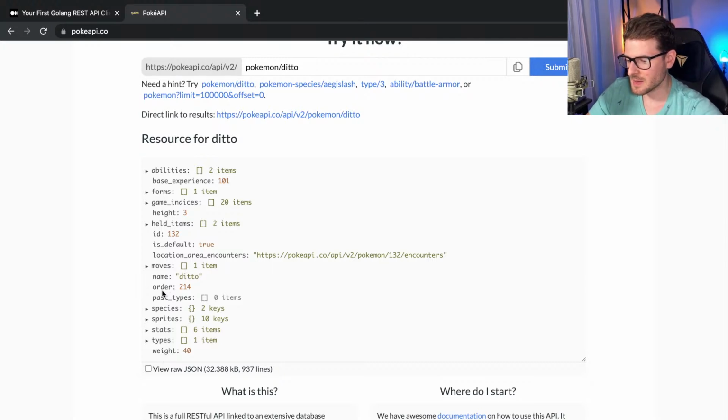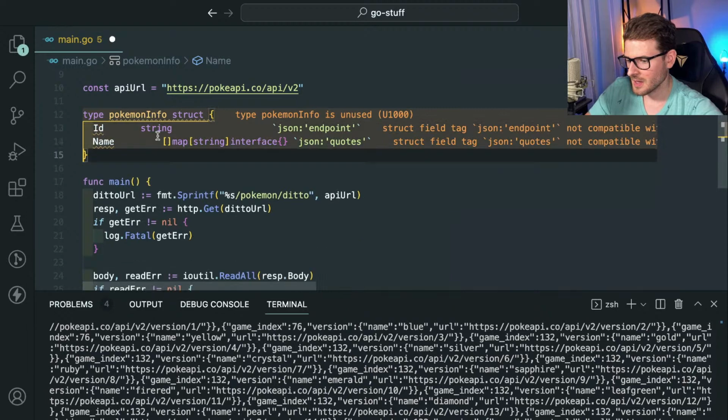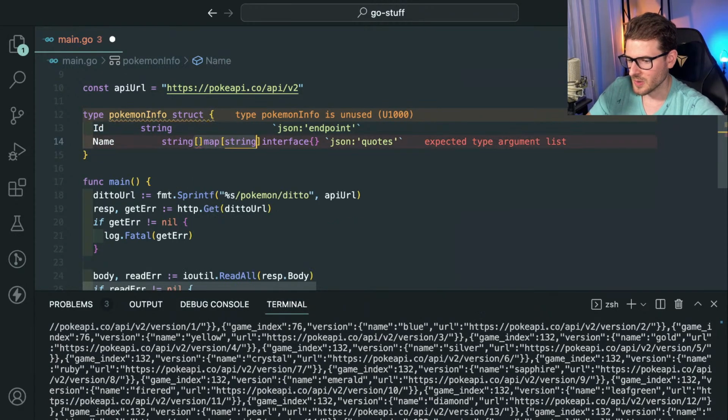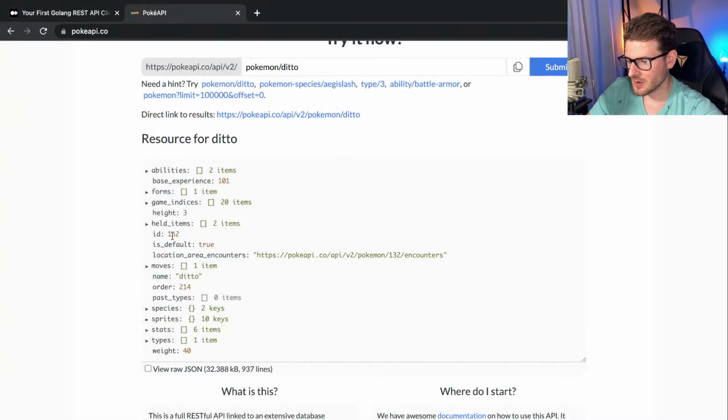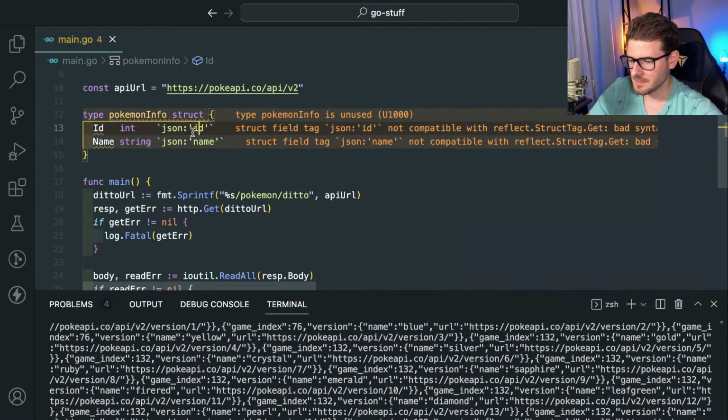ID, name, and maybe the... You know what? ID and name. I think I need the capital I so that they're public. And they'll both be strings. Although I think ID might need to be a number. I'm going to convert the string to an int. This is going to be ID. This will be name.